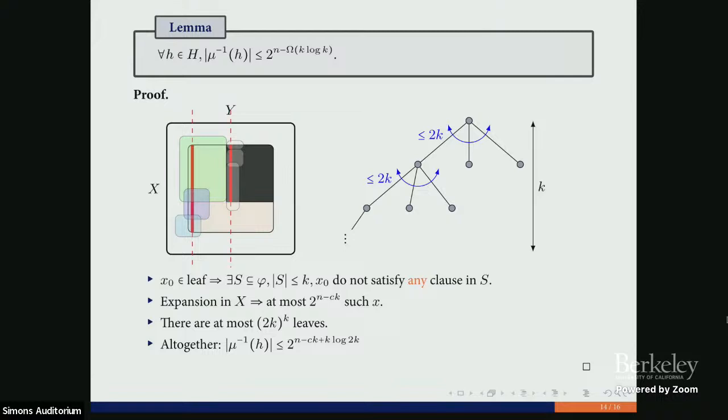So the final mappings that interesting x's for us that potentially can be mapped into this node should satisfy some leaf here, because there is no small covering for them. That means that there are not so many x's that can be mapped into this node. And this is the whole proof. So we are done. Random log-n CNF formulas are hard for the communication problem for DAG-like protocols, and formulas are hard for the cutting planes proof system.